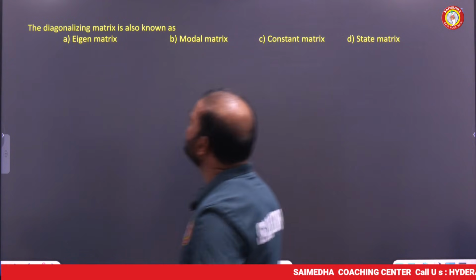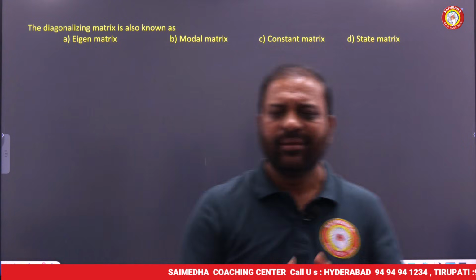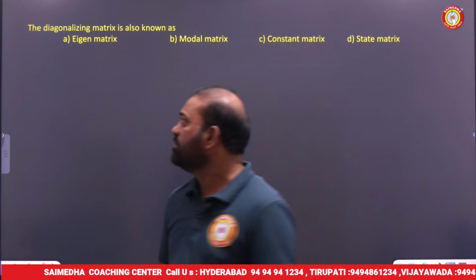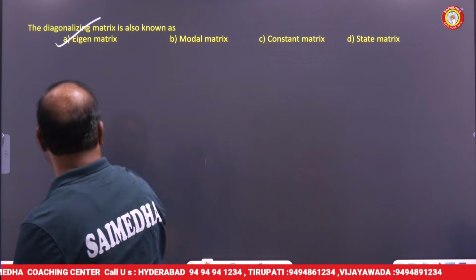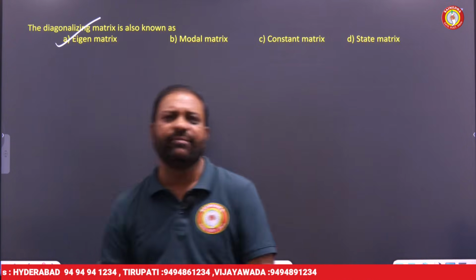The diagonalizing matrix is also, my dear friends, the process of diagonalization gives us eigenvalues actually. That's why the diagonalizing matrix is also known as the eigenmatrix. What is that? Eigenmatrix. That's it, my dear friends.